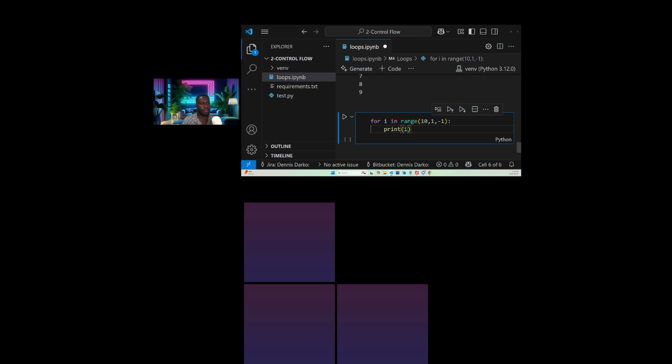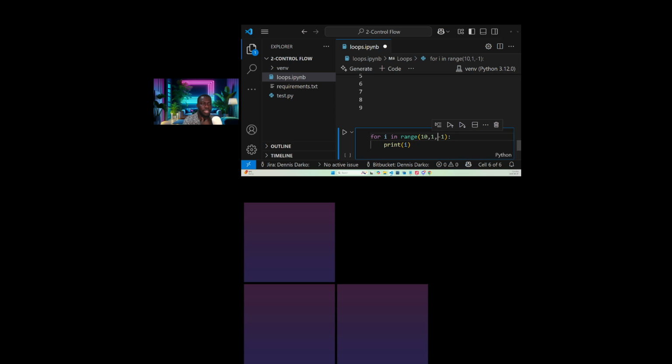So now we are saying that for i in range 10, comma 1, comma negative 1. Okay. So now do you see what I'm saying? What I'm doing here is I wanted to start from the back, from the end, and not from the beginning. That's the whole point. Previously, we were starting from here, but now I want the code to start from the back. That's why I'm using negative 1.